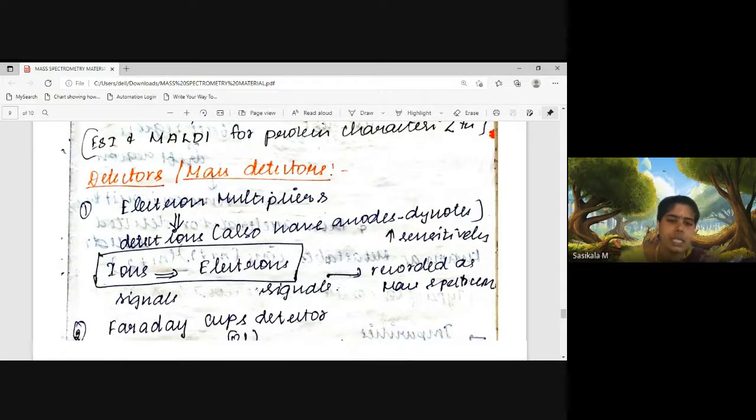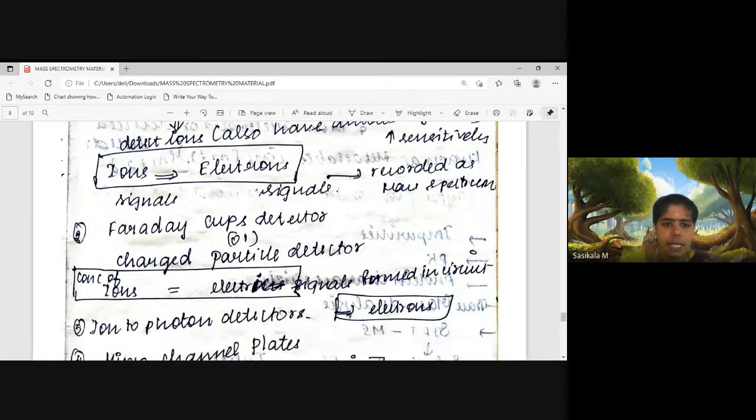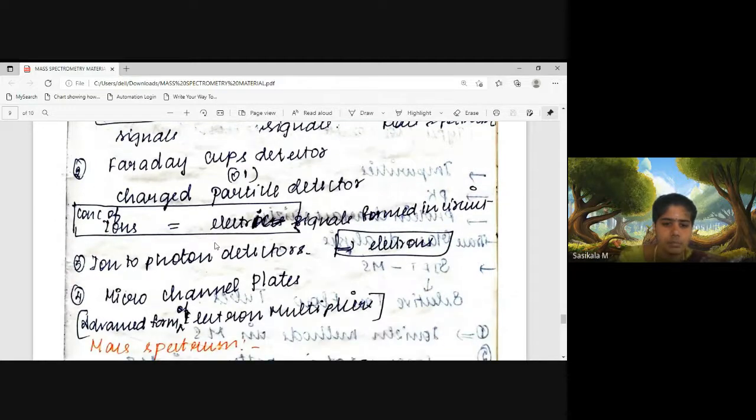Then coming to the detector part, detectors are used in a mass spectrometer in order to analyze the cations formed. What are the detectors? Electron multipliers and Faraday cup detectors. Electron multipliers convert ions to electrons, and these electrons are recorded as a signal. Where Faraday cup detectors or charged particle detectors are used, mostly ions are converted to an electrical signal. That is the use of these detectors.